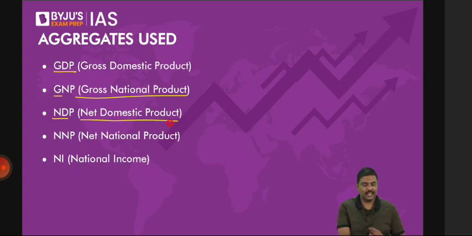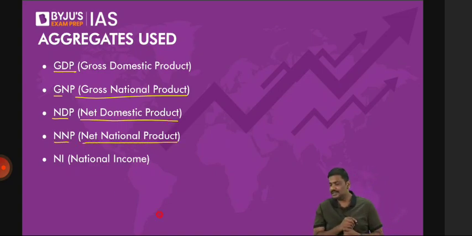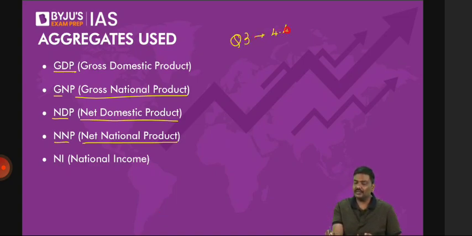Can I connect it to current affairs? For example, last week, the government of India announced that the Q3 GDP growth rate has fallen down to 4.4%. Again, don't worry, we'll come to this. Don't worry, we'll go point by point. Q3 GDP has fallen down to 4.4%.